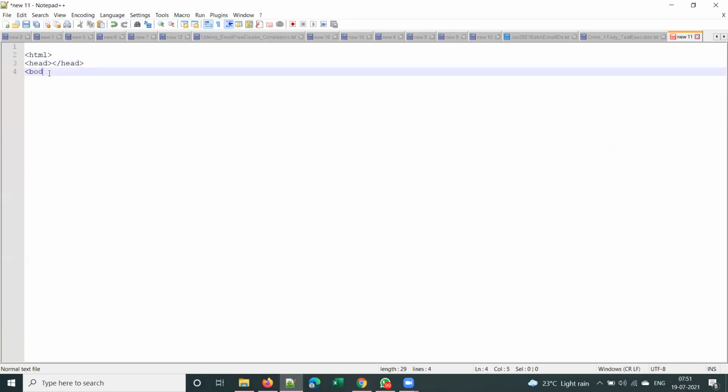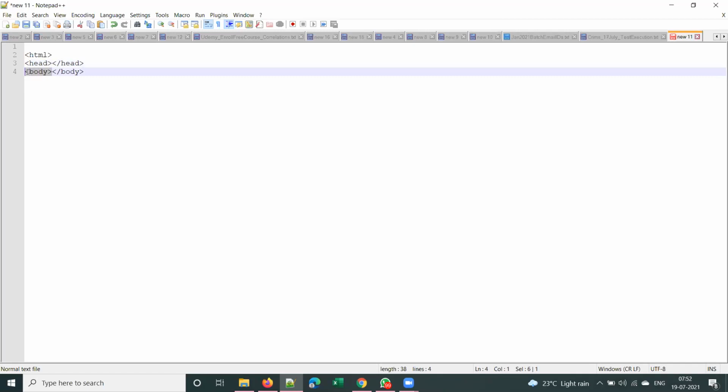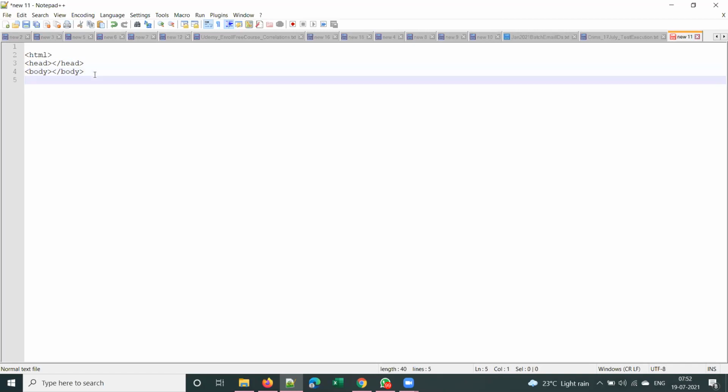You need not remember this, but for those who are interested, this is the opening tag of a head, and this is the opening tag for the body, the response body. And this is the closing tag, and then you have the closing tag for HTML.